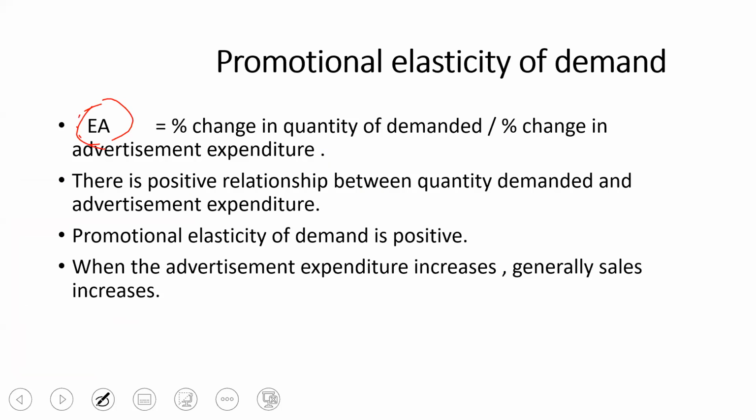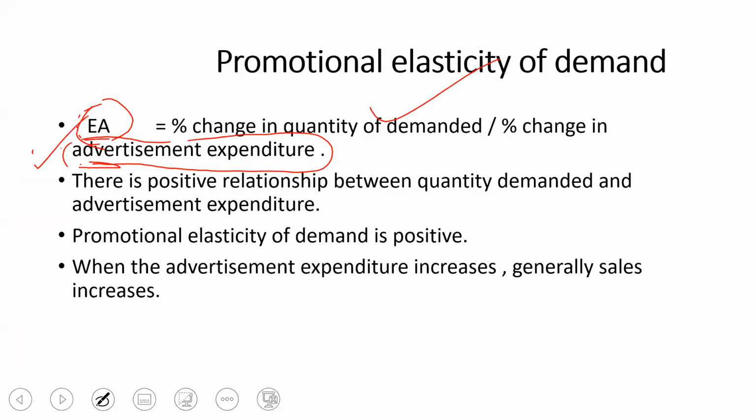E stands for elasticity, A stands for advertisement. Promotional elasticity is percentage change in quantity demanded divided by percentage change in advertisement expenditure.